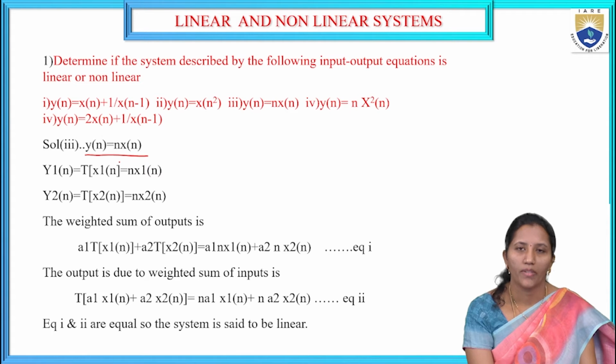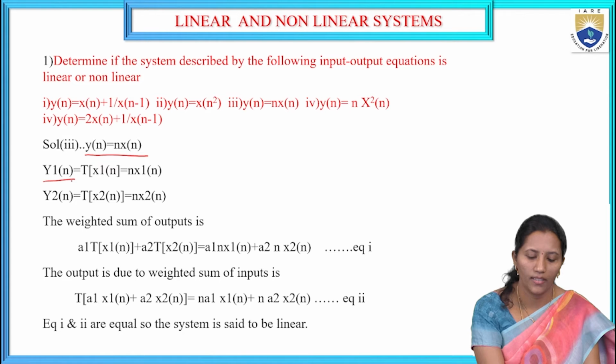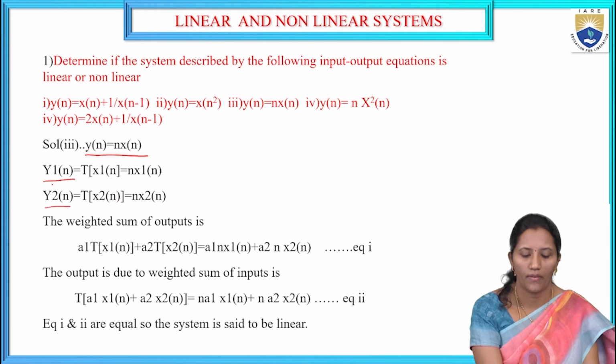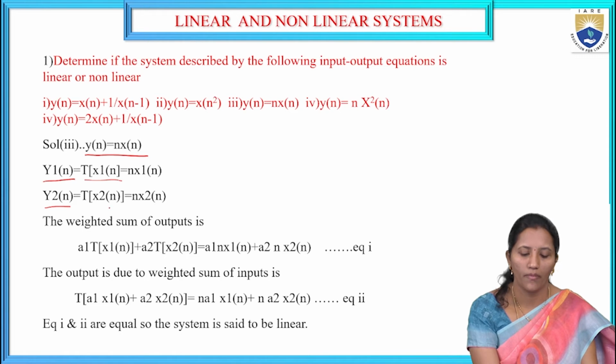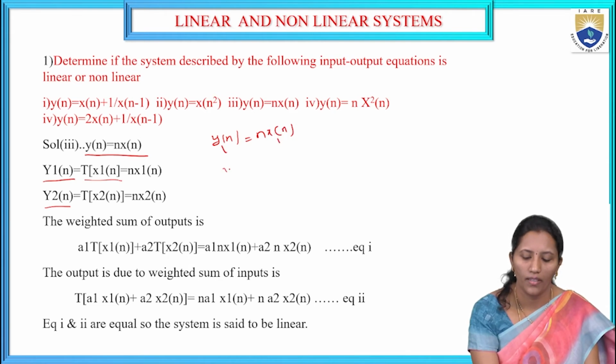For that, we should remember the individual responses of the outputs: y1 of n is transform of x1 of n and y2 of n is transform of x2 of n. Whatever we have, y of n is equal to n into x of n. So for y1 of n we get n into x1 of n, and for y2 of n we get n into x2 of n.